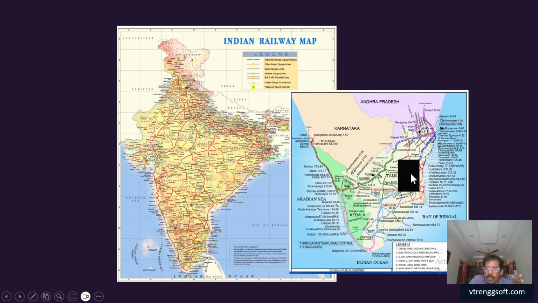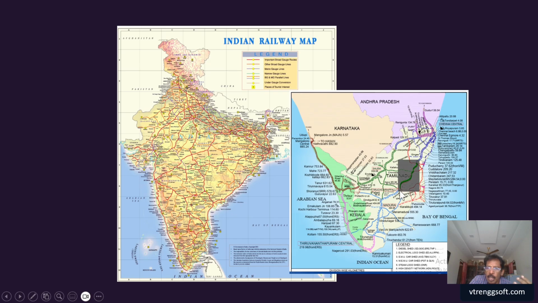As I told you, for a particular section the ruling gradient will be fixed. For example, Tiruchirappalli to Viluppuram may have a ruling gradient of 1 in 200, the steepest gradient available. If you take Viluppuram to Vellore, sometimes there is hill area, so the gradient will be somewhat steeper, maybe 1 in 100.